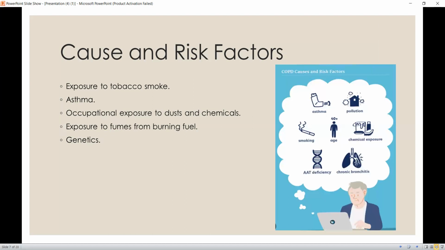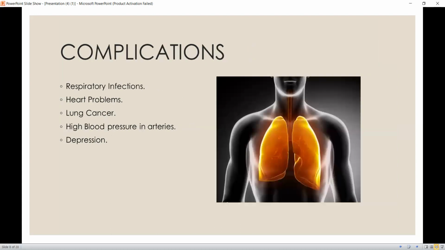Now, if we look into the generalized causes and risk factors of COPD, people who smoke excessively or inhale chemical or industrial fumes are more likely to have COPD. Genetics plays a very important role in COPD. Alpha-1 antitrypsin is made by the liver and secreted into the bloodstream, which helps in the protection of the lung. But in people who are genetically deficient in alpha-1 antitrypsin, lung diseases or liver damage are more commonly seen.